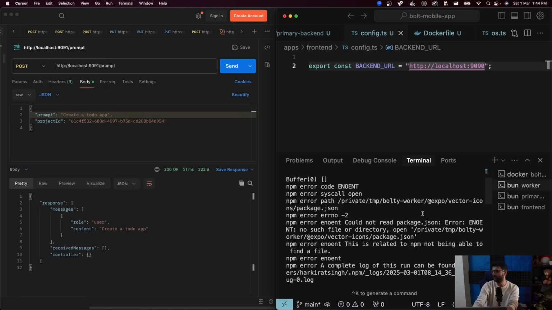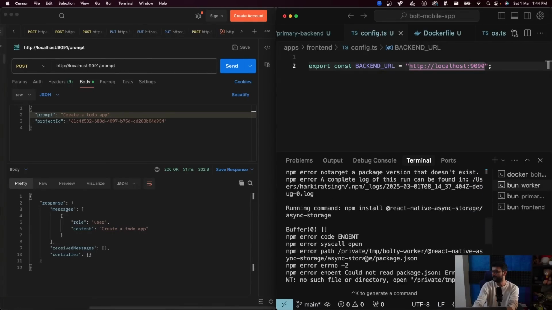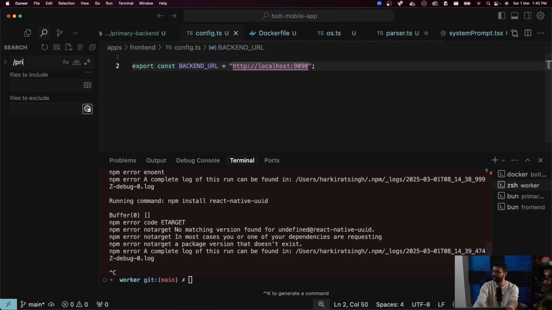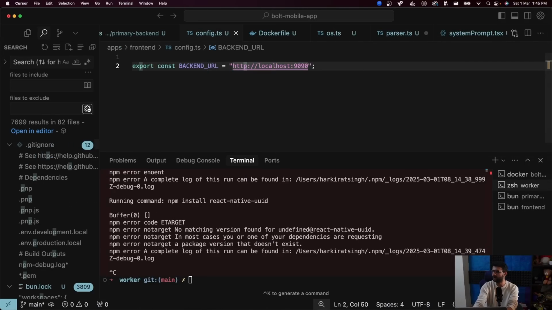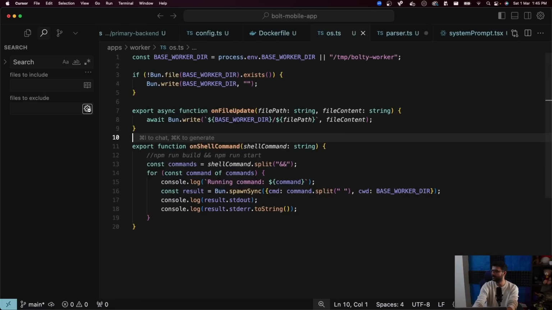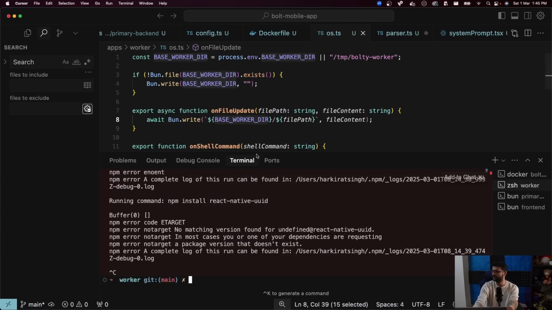Could not open /private/temp/ workers. Did I change something? Did I add /private somewhere? I did not. Okay, let's go to what is that file? os.ts. /temp/ worker base directory, which will be /temp.